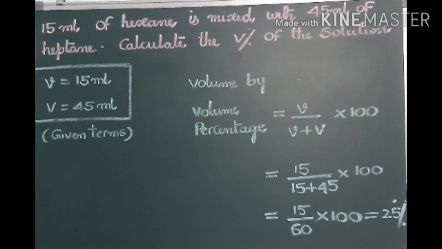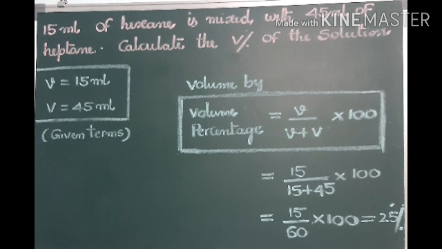The formula is small v by small v plus capital V into 100: 15 by 15 plus 45 into 100, 15 by 60 into 100, which is 25. So here volume percentage is 25.